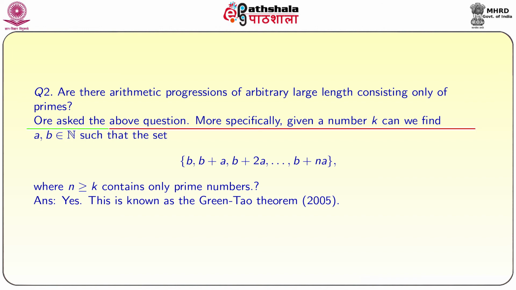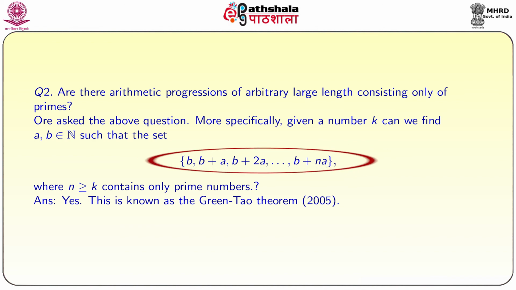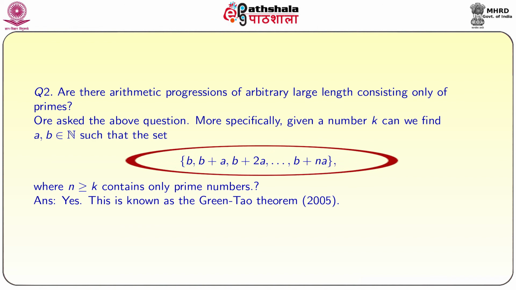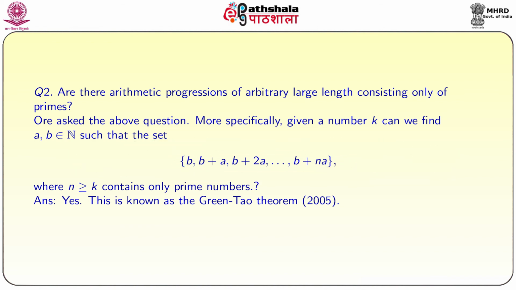Or ask the above question more specifically: given a number k, can we find a, b belonging to N such that the set b, b plus a, b plus 2a and so on b plus na, where n is greater than or equal to k, contains only prime numbers? The answer to this problem is yes. This is known as the Green-Tao theorem, but here we are not proving this result.